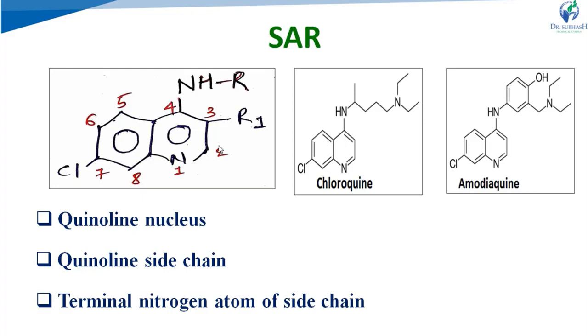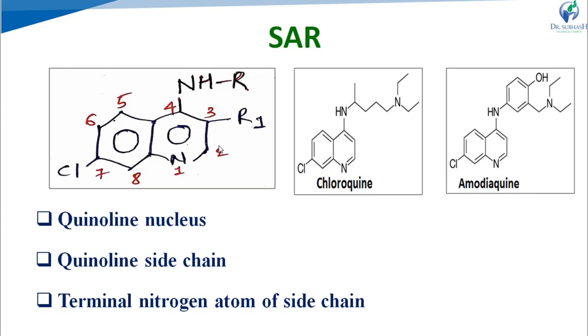In the quinoline nucleus, the quinoline ring is inherently more active than the acridine ring for the same given side chain. If this side chain is with an acridine ring, it produces less activity as compared to the quinoline ring. That's why, with the given side chain, the quinoline ring is essential or important for the activity. Now see in the quinoline ring, there is a 7-chloro group. This 7-chloro group produces the optimum activity.